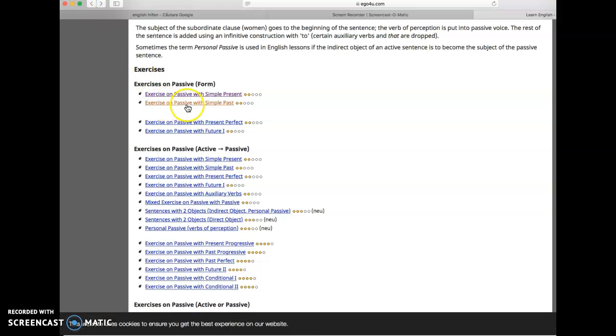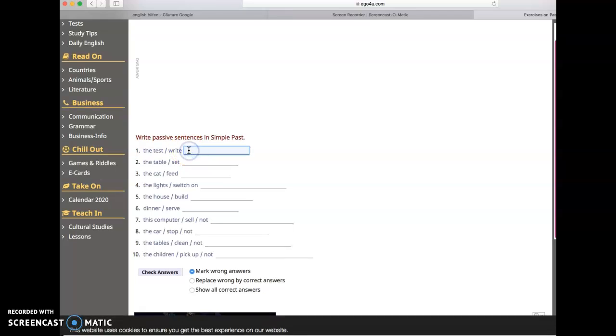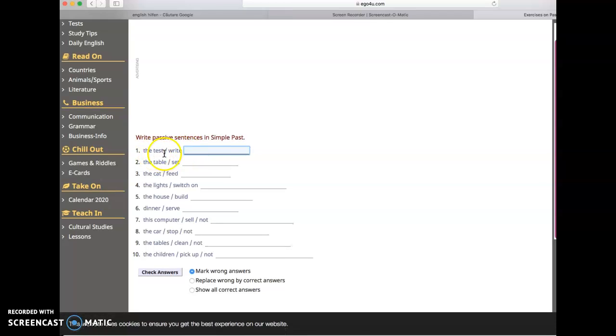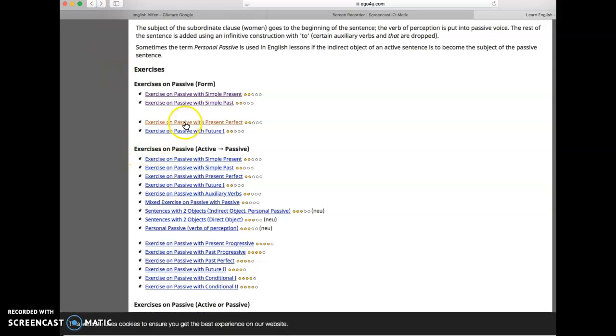Mai departe, facem un exercițiu cu simple past. Vă fac și eu două exemple aici. The test should write. Testul a fost scris. The test was written. Deci, neapărat folosim lista de verbe neregulate. Așa.